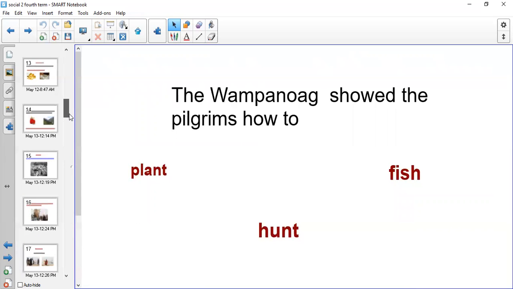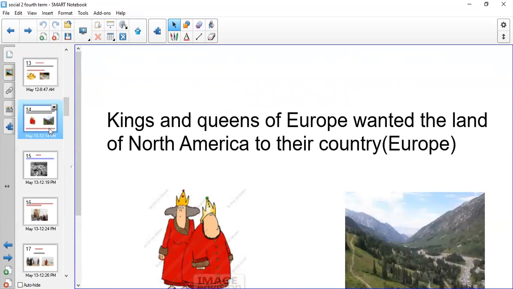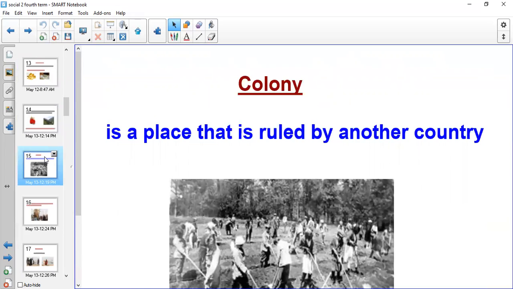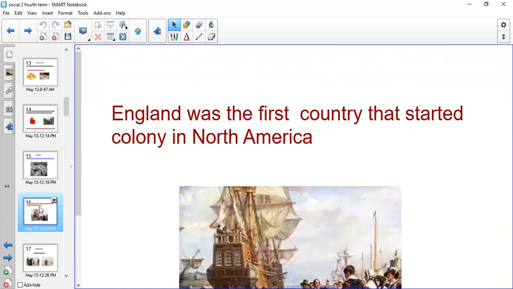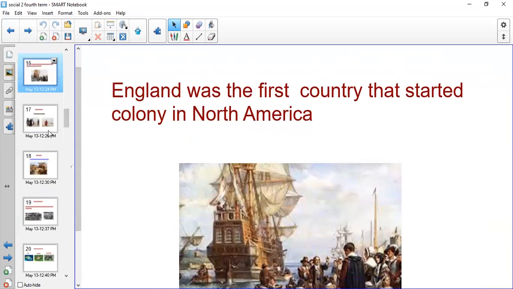Okay, so this is what we said today, that today we learned about Jamestown and Plymouth. We said other explorers came to North America to find gold and other riches. Kings and queens of Europe wanted North America to be part of Europe. The English people started with their English colony, which is a place that's ruled by another country. England was the first country that started a colony in North America.